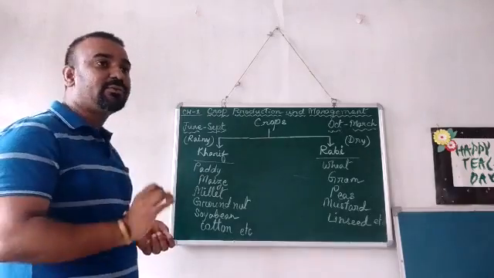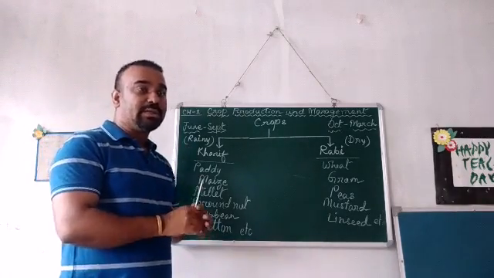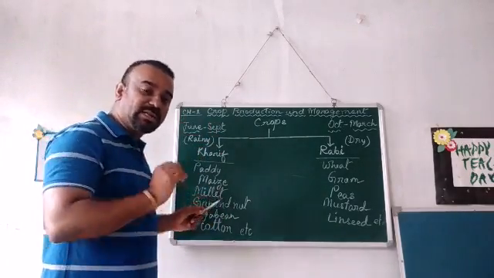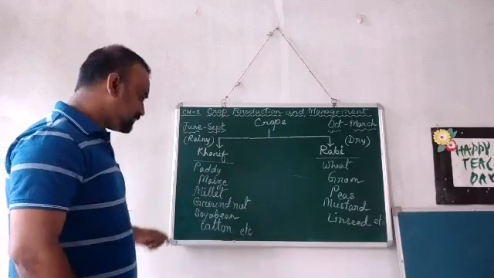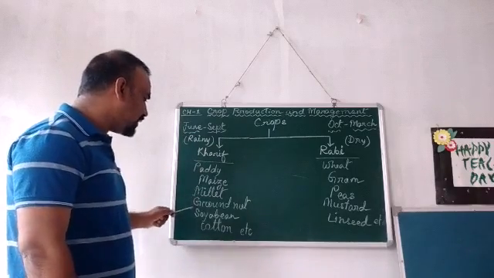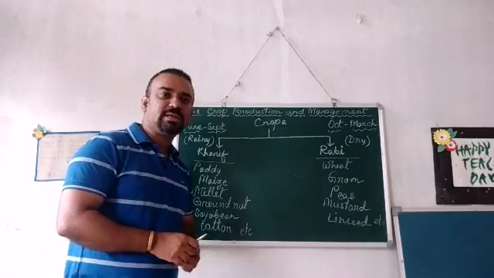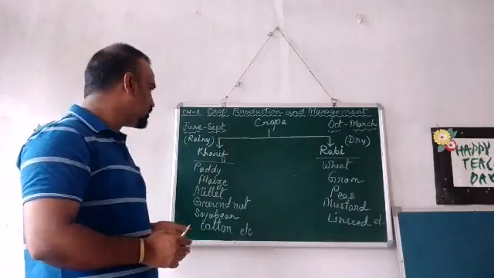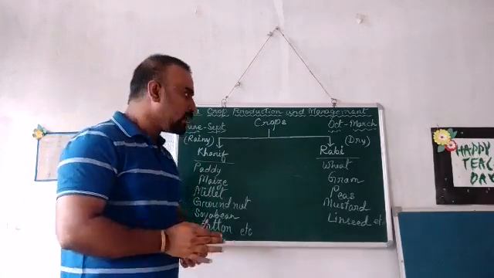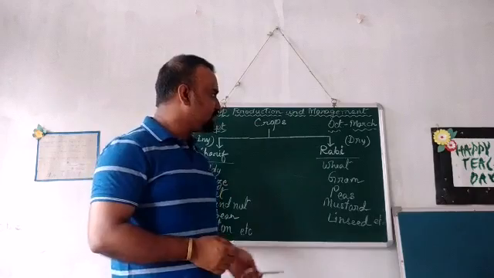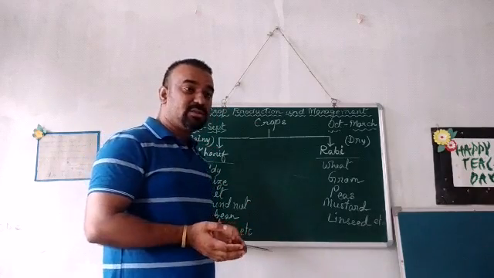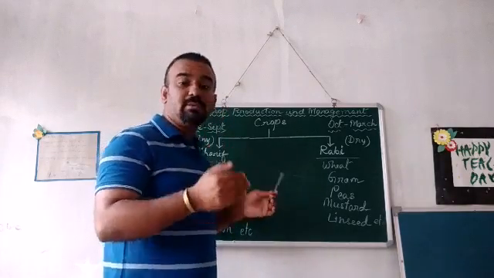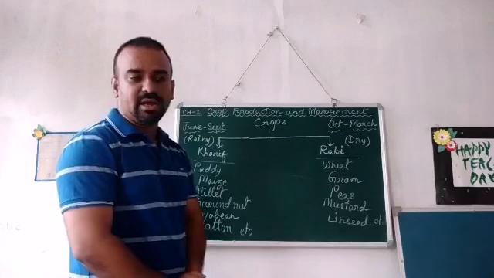Now what kind of crops are grown in this Kharif season? In the Kharif season, mainly the crops that are grown are paddy, maize, millet, groundnut, soybean, cotton, etc. Normally there are other crops as well. So these are the crops that are grown in the Kharif season. Next one is the Rabi season. When does the Rabi season start? It starts in the month of October, November, and it goes till March, April. So basically this is a dry season.